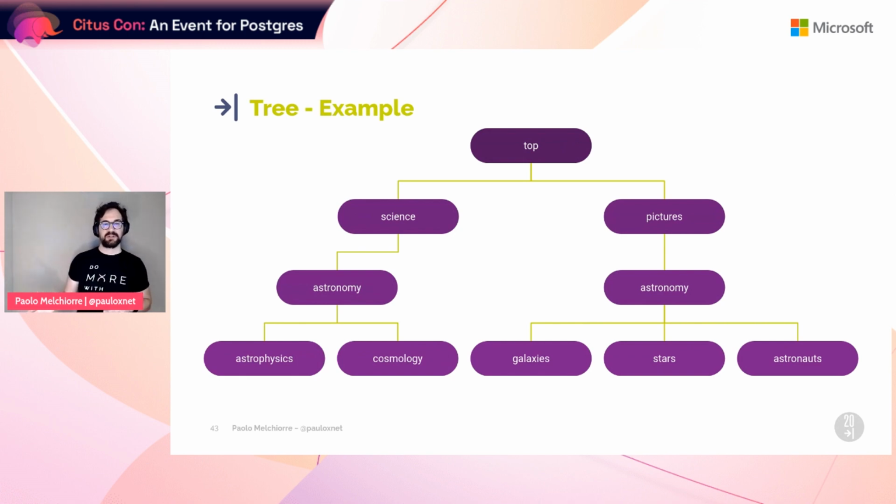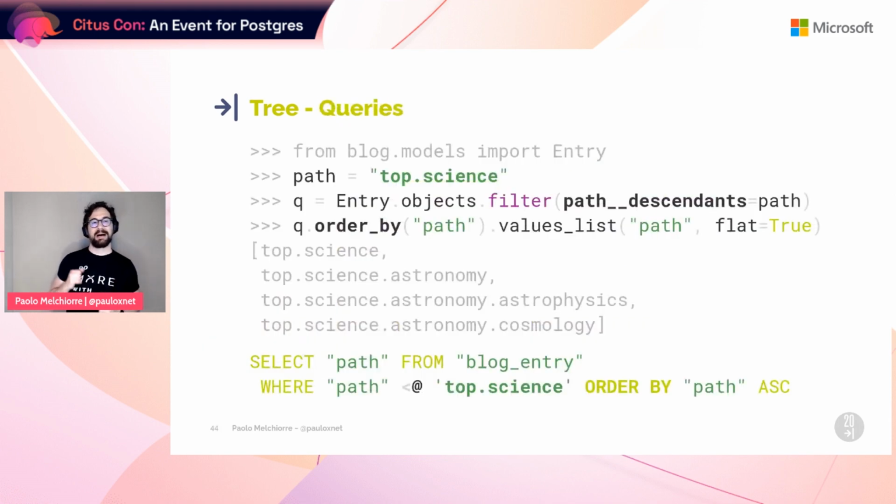This is a tree representation of the example hierarchical structure that we have stored in the path field of our model. I took this example from the Postgres ltree official documentation. We perform a hierarchical query to filter all the contained models of a particular path, sort the results by the tree structure, and then take all the subpaths. The resulting SQL statement uses the ltree operator to filter the table and the GiST index to speed up the operation, and then sorting.